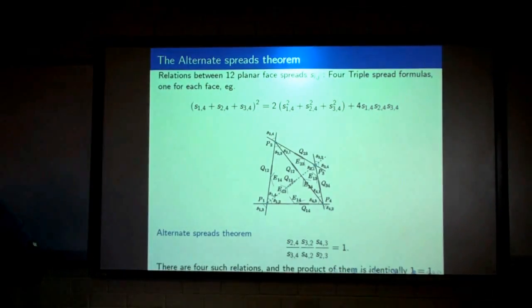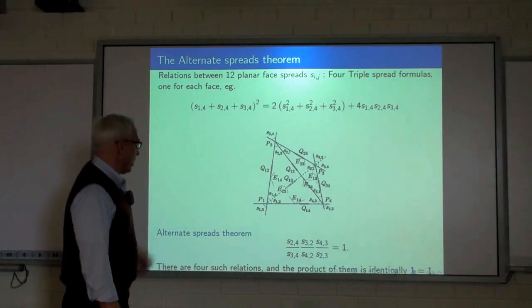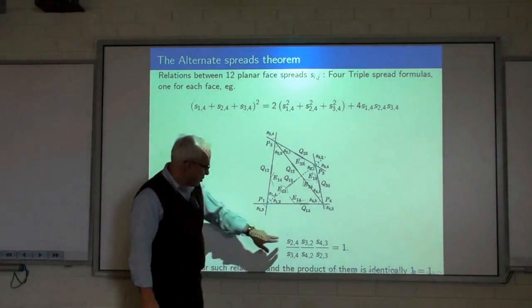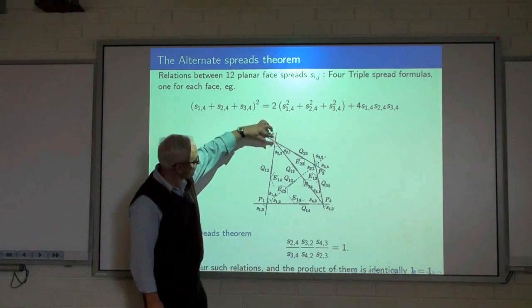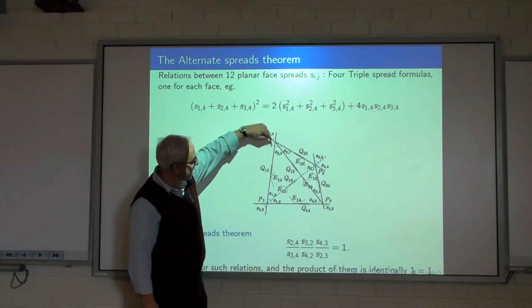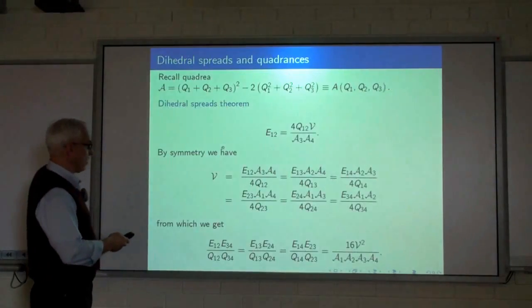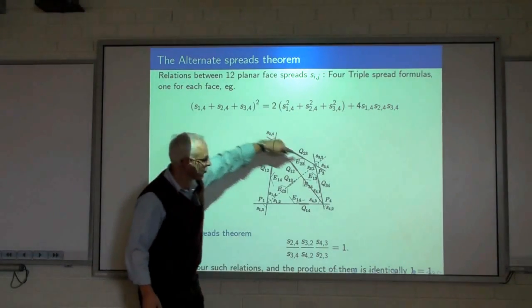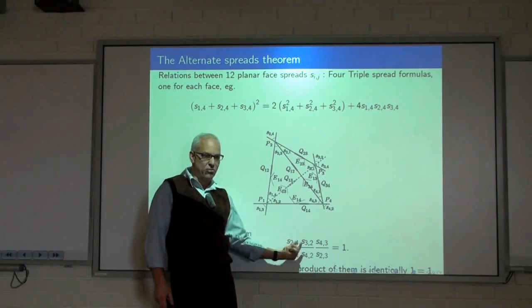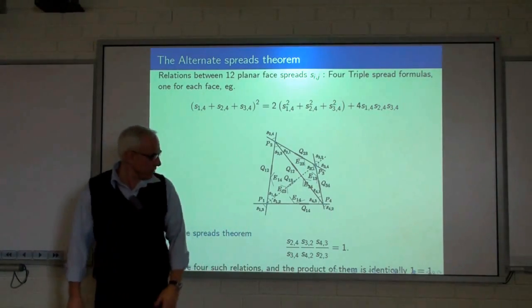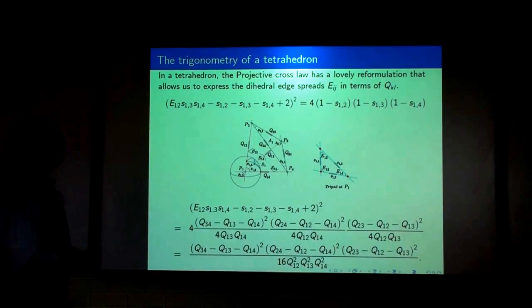Sorry, Norman, I'm a little bit lost. Yes? Why doesn't S24 equal S42? Okay, well, what's my notation? I didn't say that yet. My notation for the spread, so what does this spread S21 mean? It's my notation for the spread which is on the face at the vertex 2, in the triangle 1, which is the triangle opposite the vertex 1. So the notation for the spreads is not quite symmetric. Thanks. Okay, so that's a relatively benign thing.